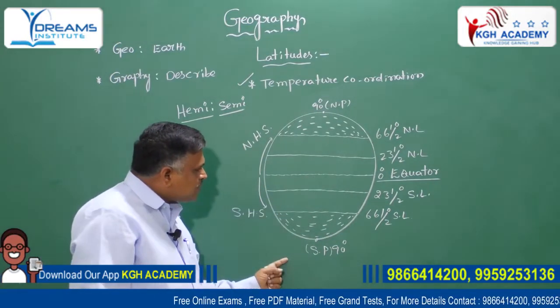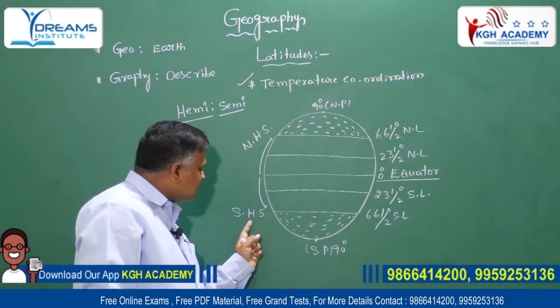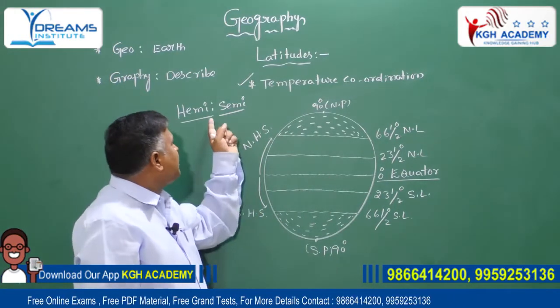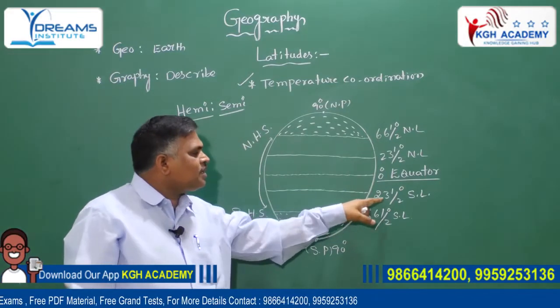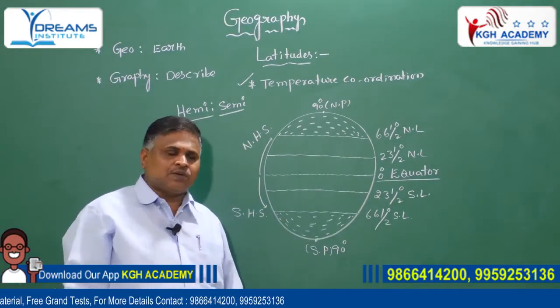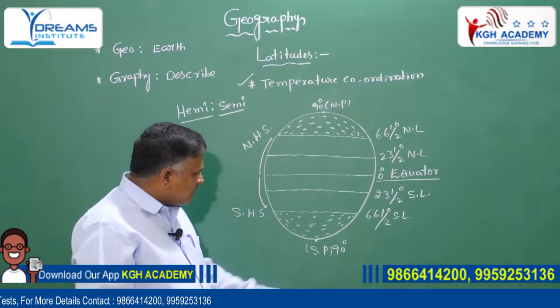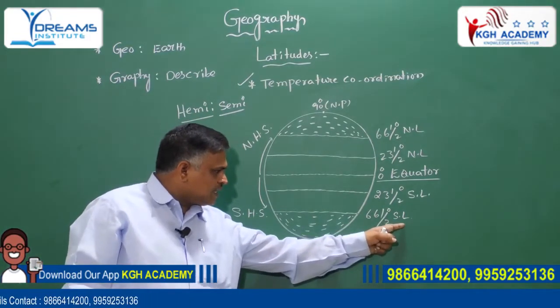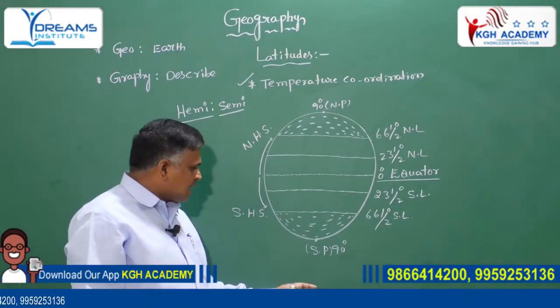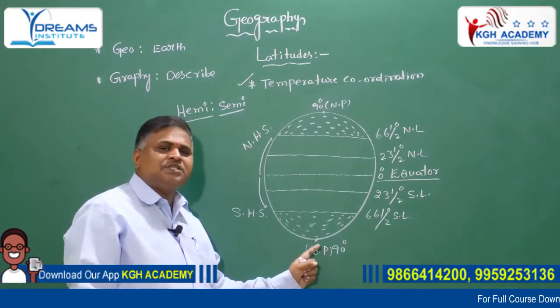In the Southern Hemisphere, 23.5 degrees southern latitude is known as Tropic of Capricorn. 66.5 degrees southern latitude is known as Antarctic Circle. 90 degrees is the South Pole.